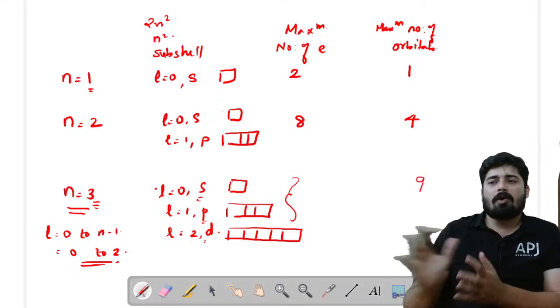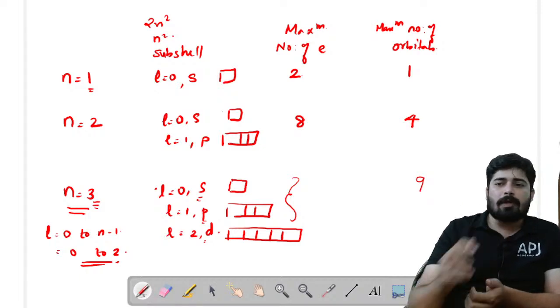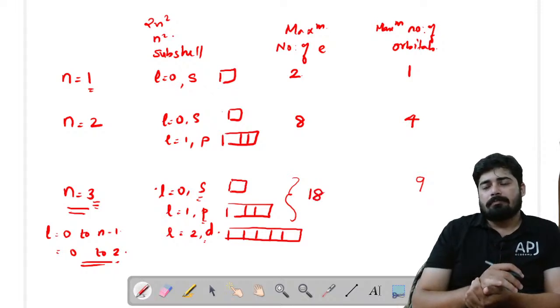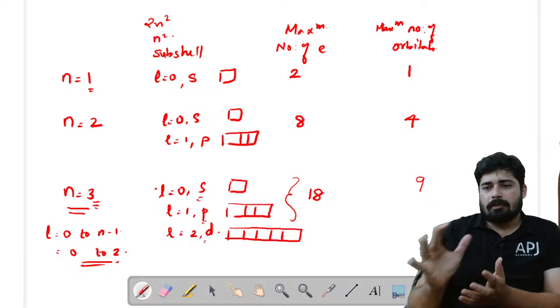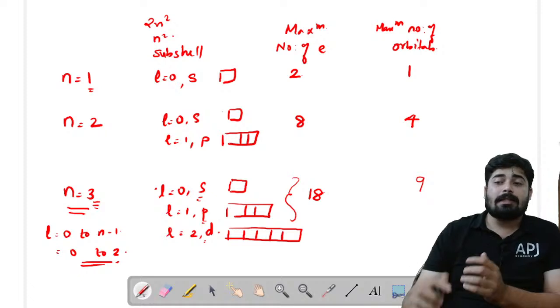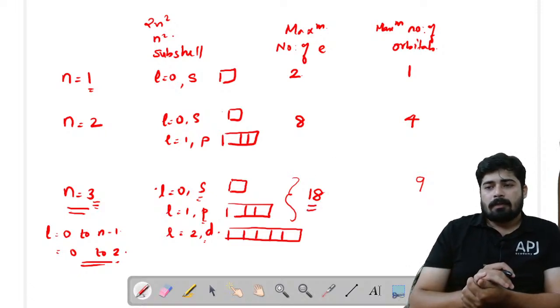That means 9 orbitals are present. Each box contains a maximum of 2 electrons. That means 9 into 2, 18 electrons are present in n equal to 3. That means in the third shell we have 18 electrons. Is that clear, students? Is that clear?